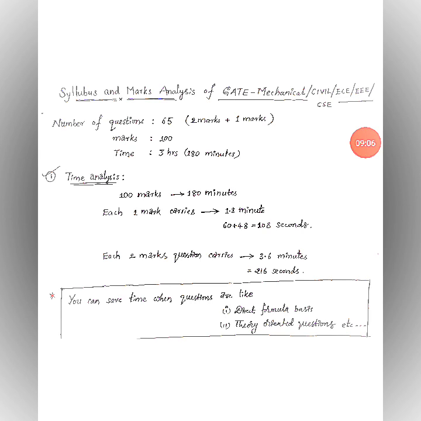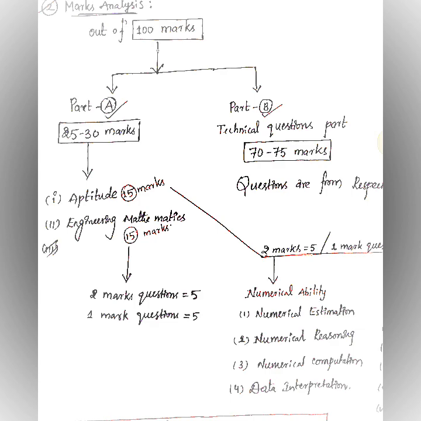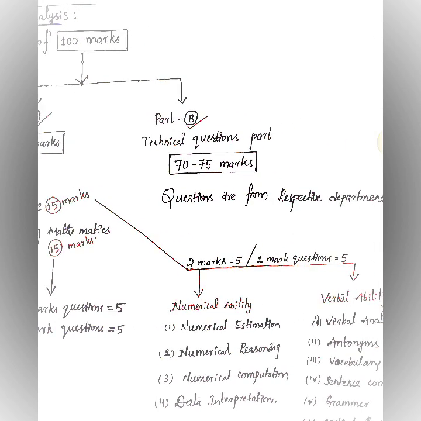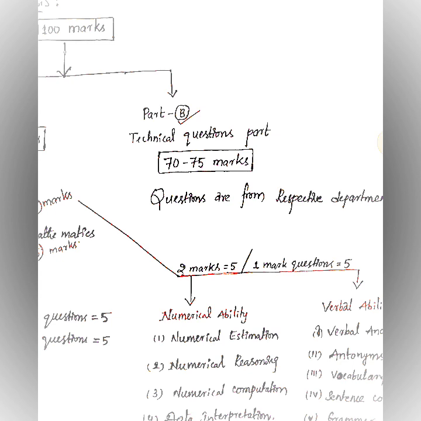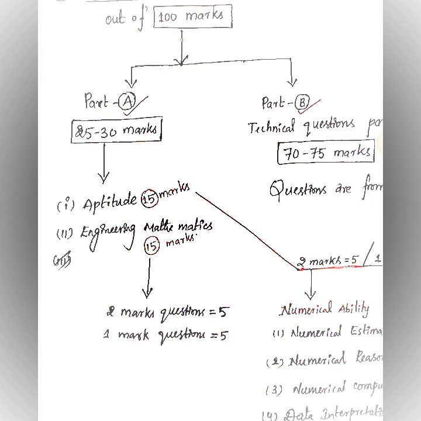Now I will explain how these 100 marks are distributed. Here I am dividing these 100 marks into two parts. Part A carries 25 to 30 marks and part B carries 70 to 75 marks. Part B is purely technical and is different for different departments, but part A is common for all departments.